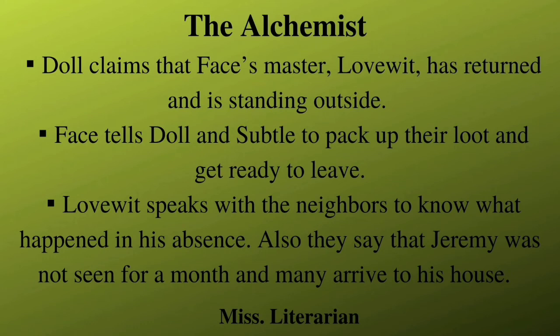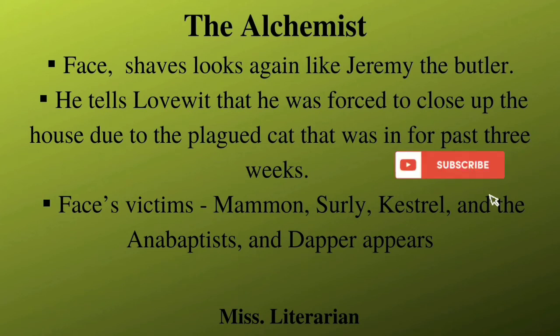Now Lovewit goes inside his house and Face greets him. Face has just shaved his looks and he also resembles his butler Jeremy. He tells Lovewit that he's been forced to keep his house closed because there was a cat that had come inside the house with the plague and has been gone out for the past 3 weeks. Face also adds that the house might have been occupied by criminals in his absence.